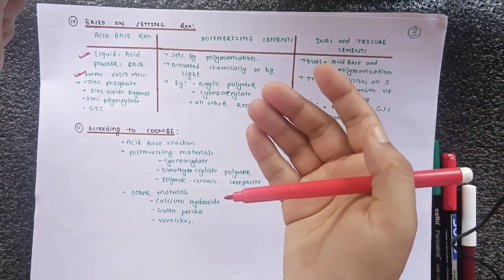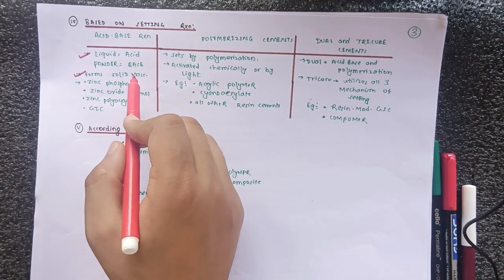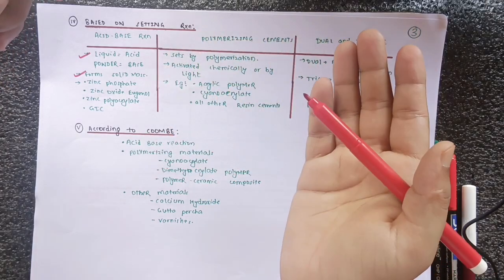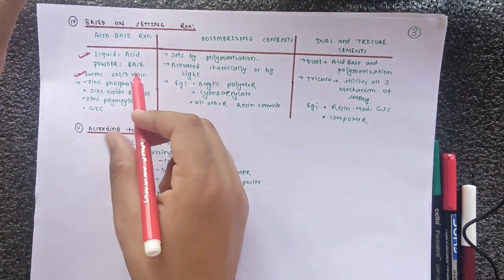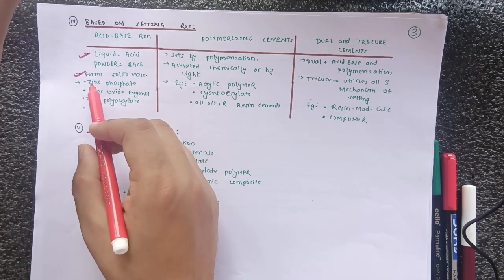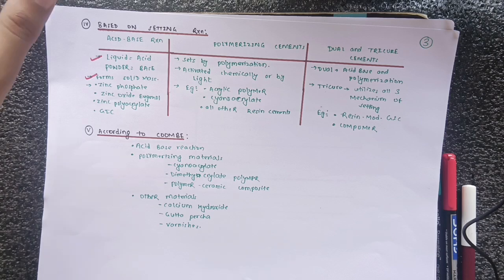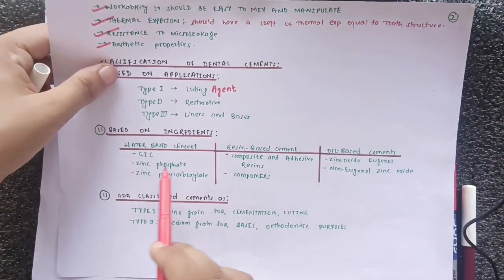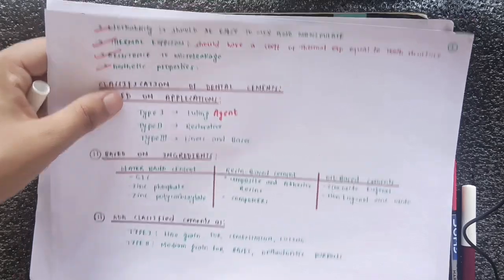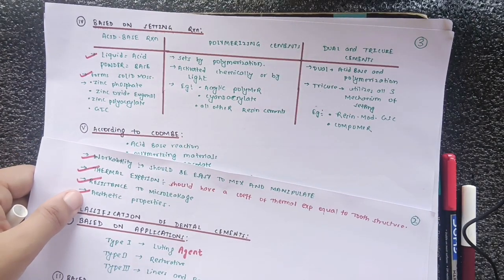And after that we also take a liquid. That liquid is an acid and the powder is a base. Now when we mix both the liquid and the powder, a solid mass forms. So it is easy to understand, but you have to remember that there is zinc phosphate, zinc polyacrylate, and GIC, as we have earlier read in water based cement. These three are present there, and additional is zinc oxide eugenol. So you should remember that.